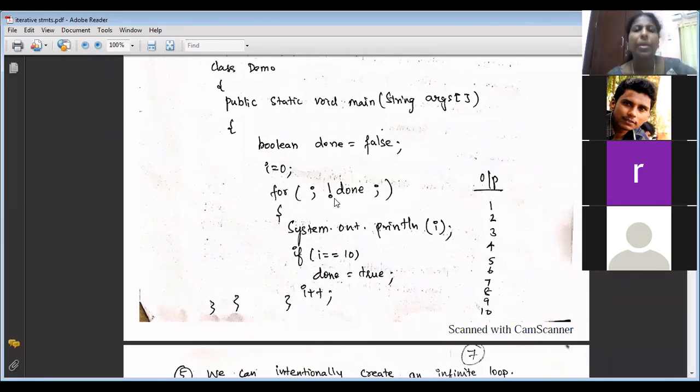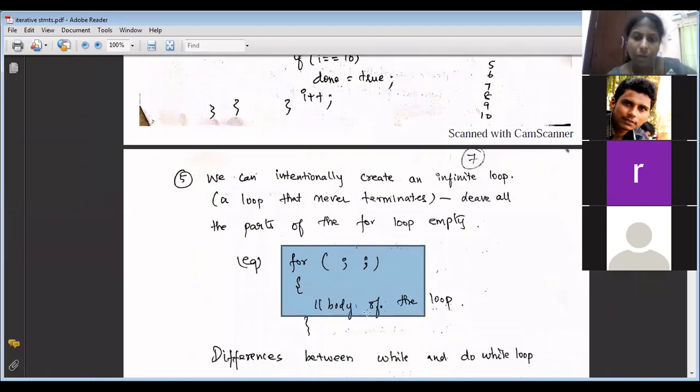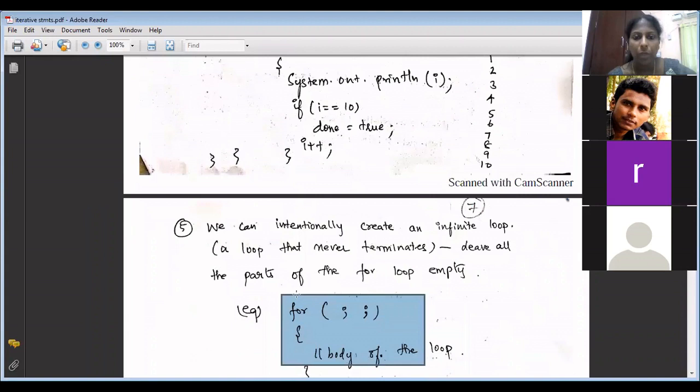Now, tell me, can this Boolean expression itself be absent? Yes or no? No, ma'am. Syntactically it is correct, it can be absent, but it will enter into an infinite loop. So we can create this loop: semicolon, semicolon means all the segments are absent, but this will result in what loop? A loop that never terminates. Okay, so these are the 5 points you should know.